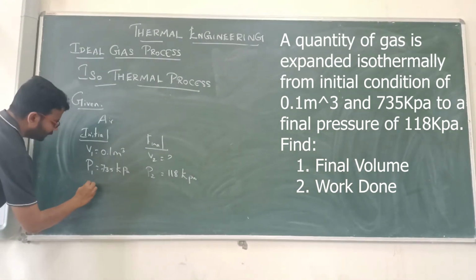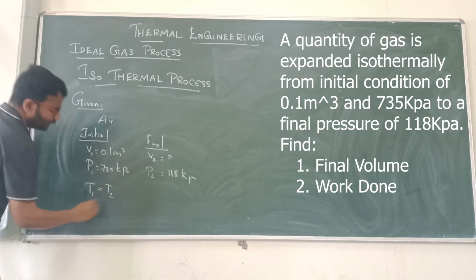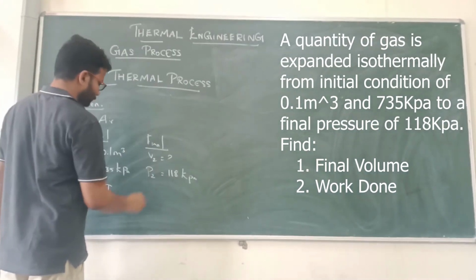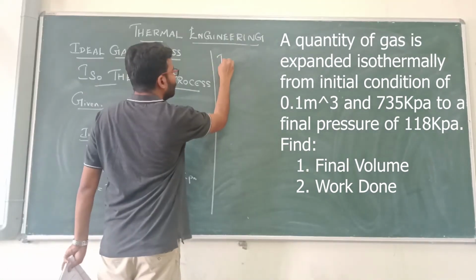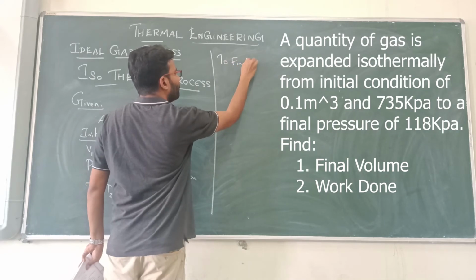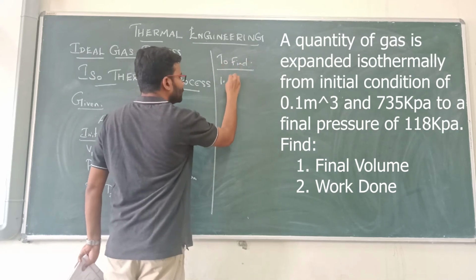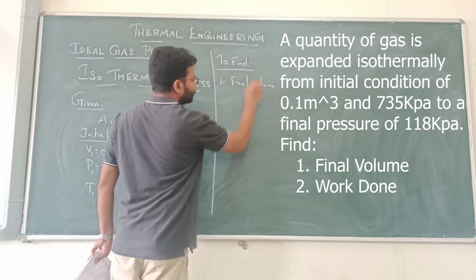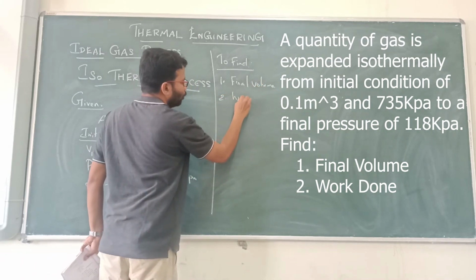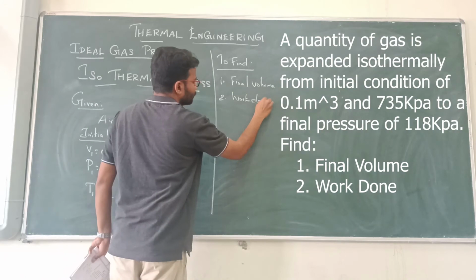And one more thing, since it is an isothermal process, T1 is equal to T2. Okay, what are the things to find? First thing is the final volume, second one is work done.